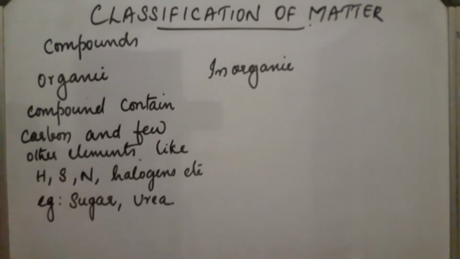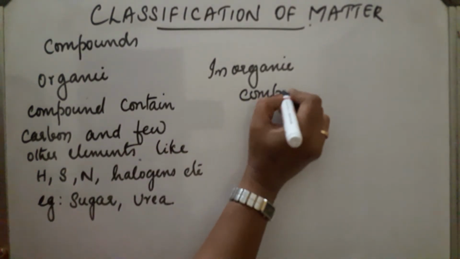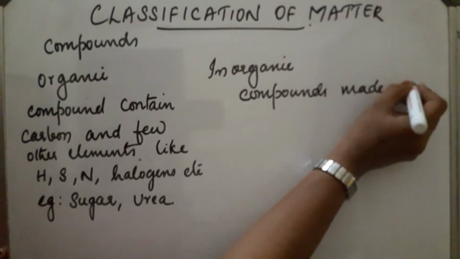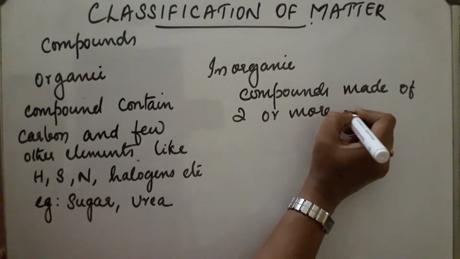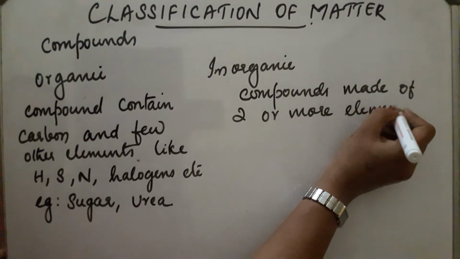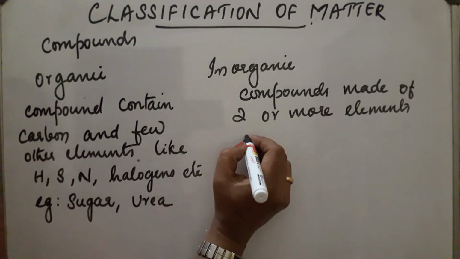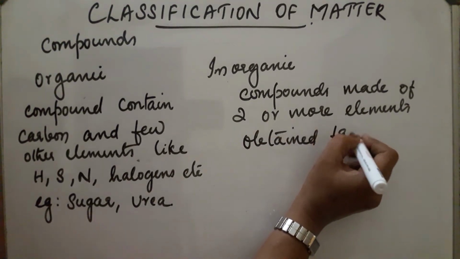What about inorganic compounds? Compounds made up of two or more elements obtained from minerals and ores.